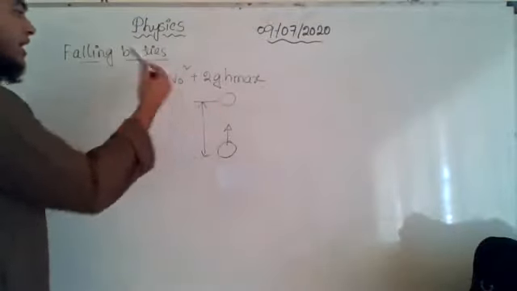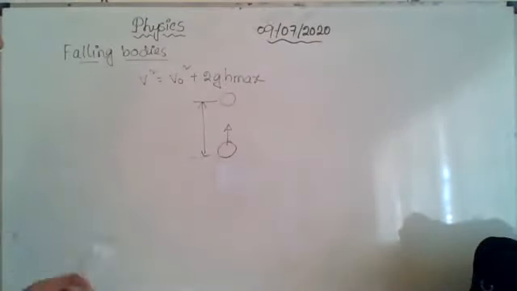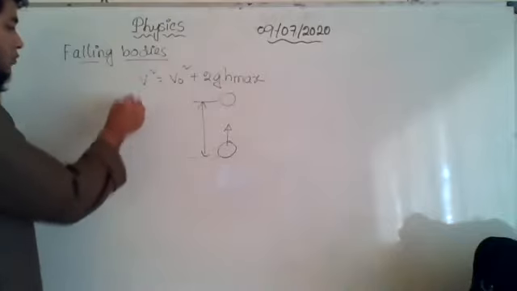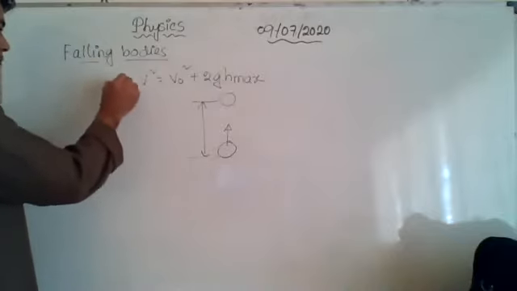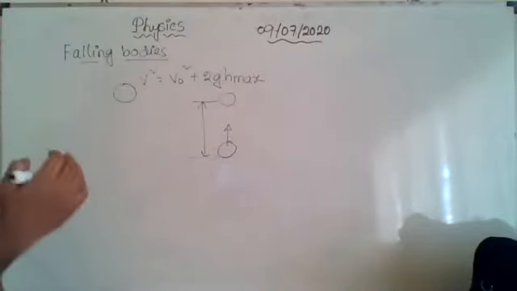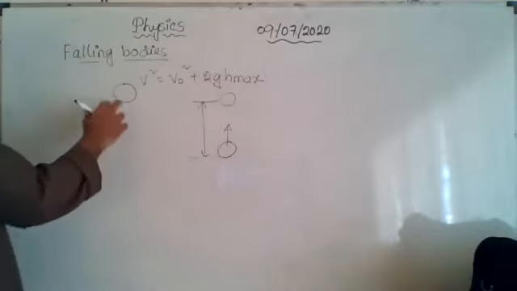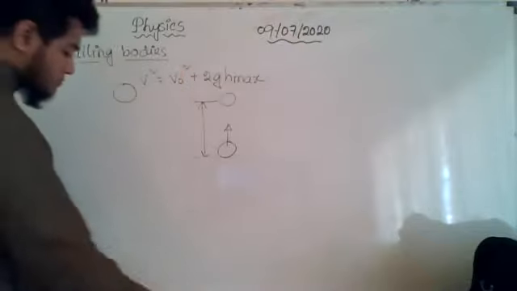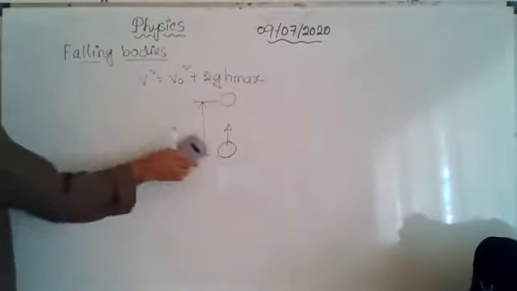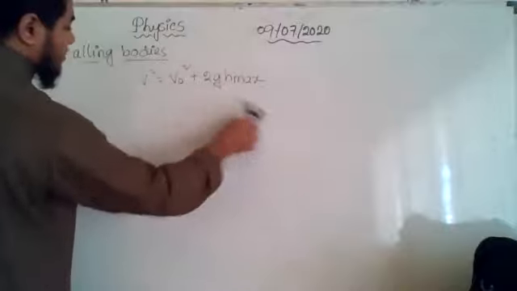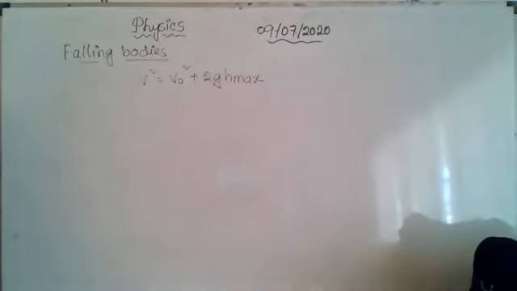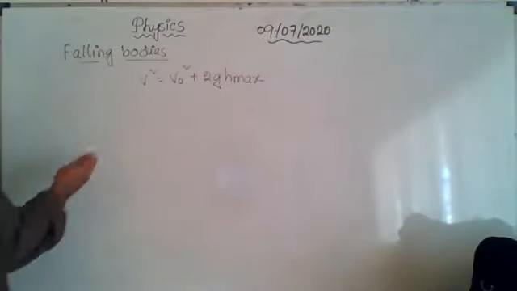So h max, what does h max mean? From the ground, going to a certain point, the velocity will become 0. It will not go to any point above that anymore, right? So that is the maximum height. So how can we calculate the maximum height? What is the condition at the maximum height? The velocity is 0. The final velocity is 0.